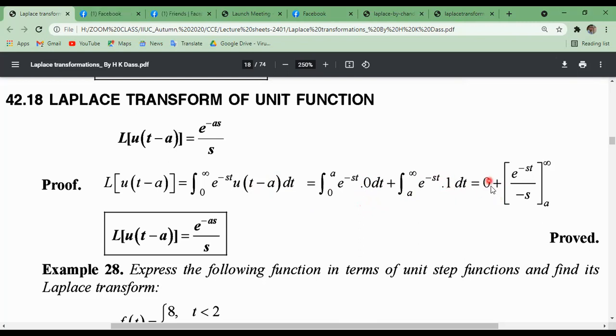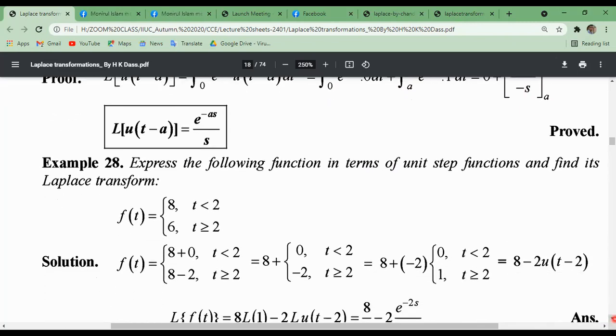And in simple integration, e to the power minus st divided by minus s, using the e to the power mx formula, where m is minus s, dividing with the coefficient of t, because we are integrating with respect to t. Now putting the upper limit and lower limit, we get this result. Very easy result for you. Laplace transform of unit function.